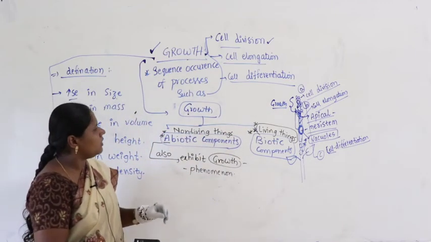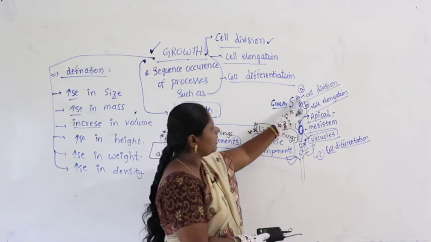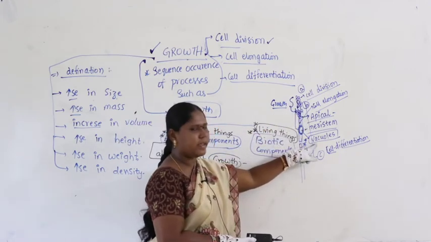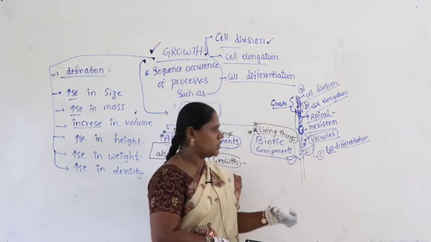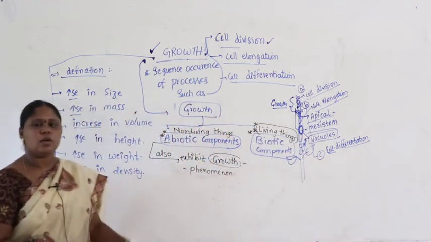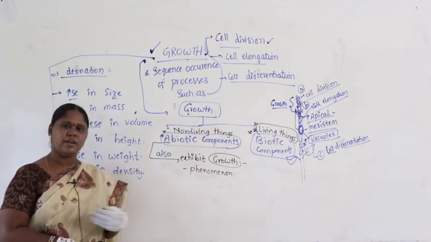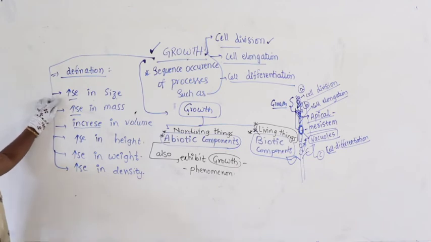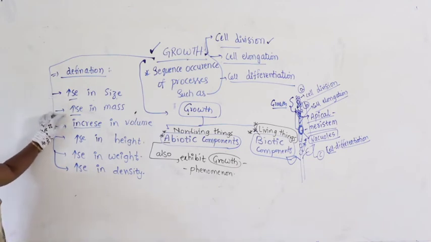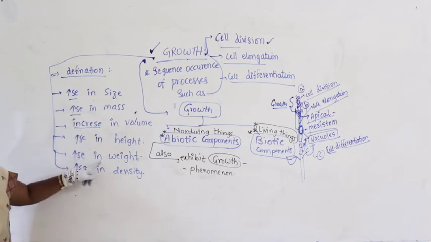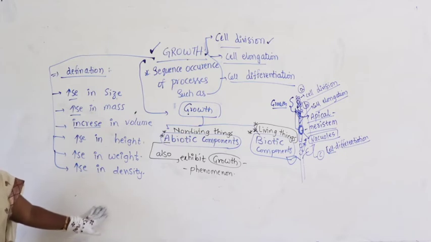So, when cells divide, new cells are produced, they elongate in size because of vacuoles, and cells will get differentiated, and that will come under cell differentiation. Not only that definition, we can define growth in a number of terms. Increase in size is also called growth, increase in mass, or we can define it with other parameters like increase in volume, increase in height, increase in weight, and increase in density.